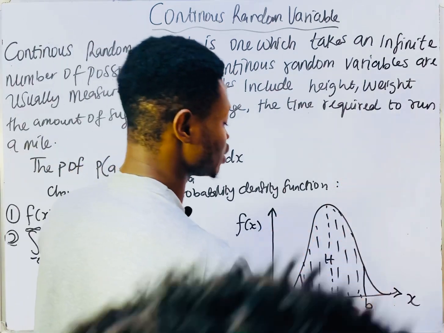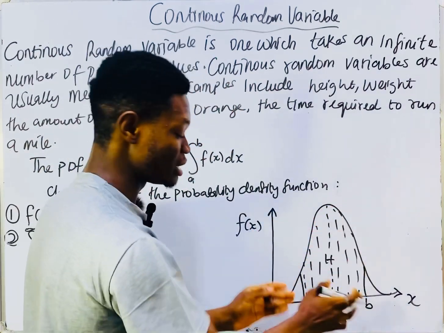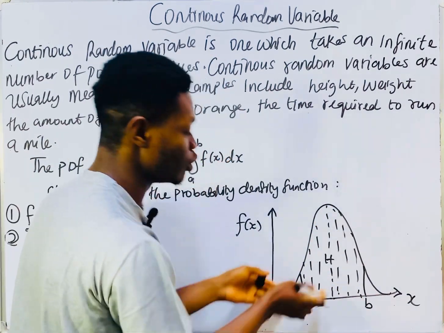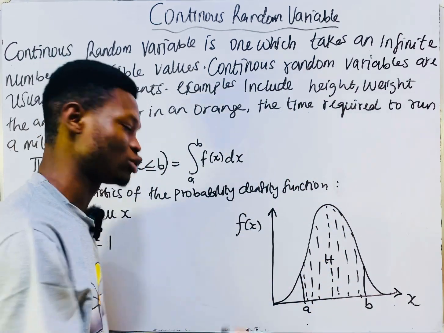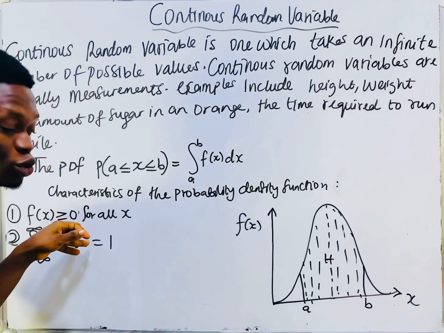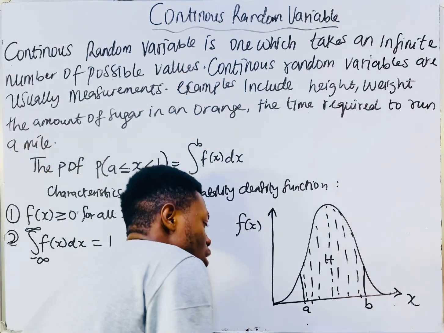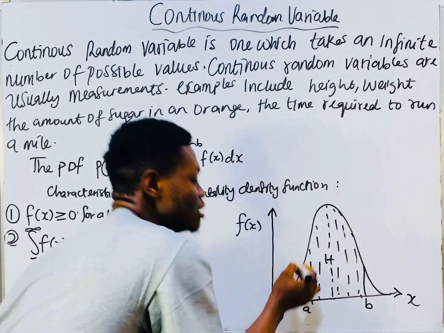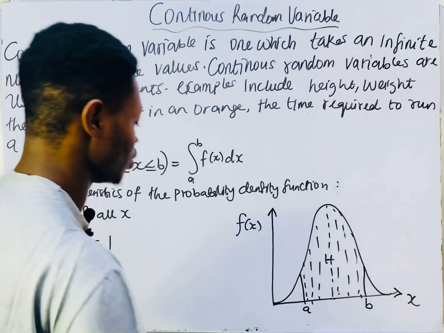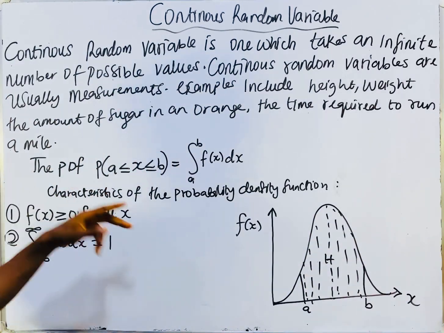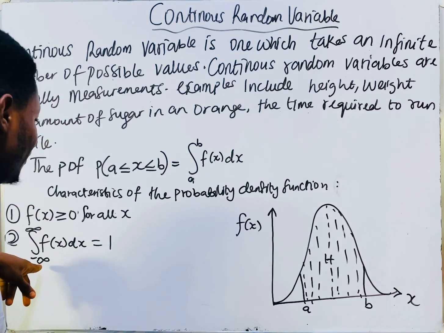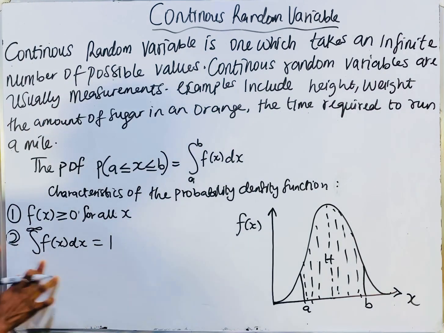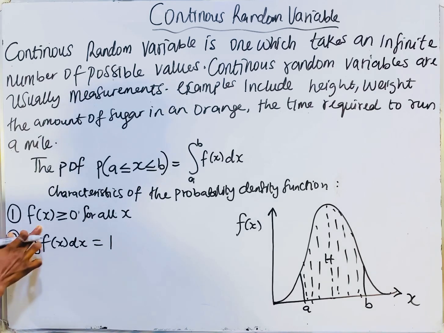You can never see this curve go down. The curve must be greater than 0. From 0 up, you cannot see the curve go below. So f of x must be greater than or equal to 0. It must start from the origin 0, so you cannot see it go down, for all x. Let me use A and B as the boundaries.